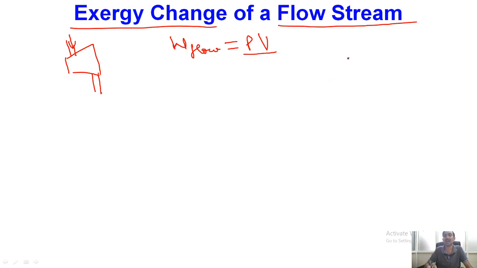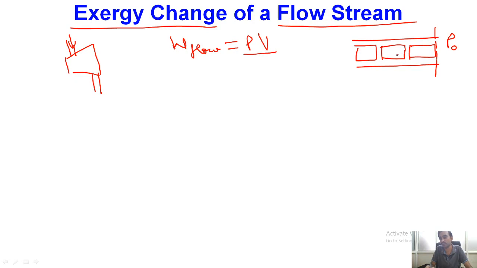As I have already told you, while the fluid is flowing we have different parcels of the fluid, and the parcel in the upstream actually displaces the parcel of fluid in the downstream. If we consider that outside we have atmospheric pressure, then when this parcel moves, it is displacing against some surrounding pressure. So the exergy associated with flow work will be equal to P minus P naught times V.